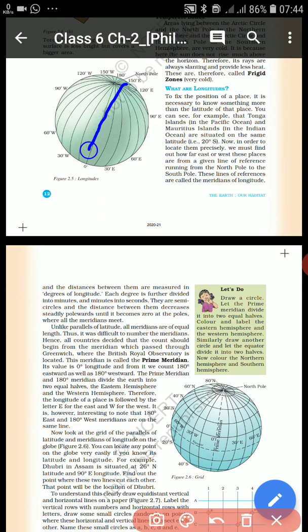All the countries which are on a single longitude have the same time. Means all the countries which are at 0 degree longitude will have the same time.